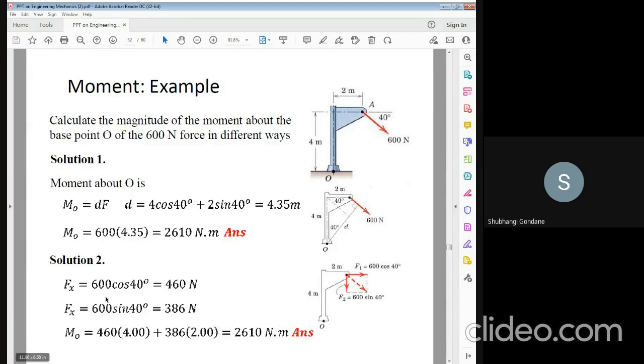Therefore, the forces can be 600 cos 40, Fx is 600 sin 40, and the moment, that is the force into its distance. The force 460 into 4, that is the vertical distance, plus force 360, the distance is 2, that is 2610. So take a screenshot of this numerical also.